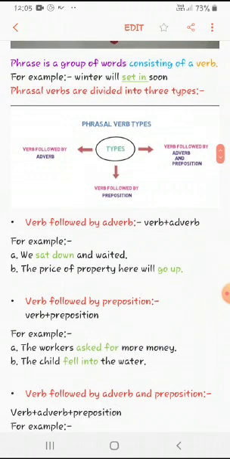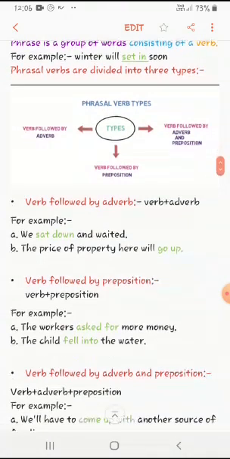Verb followed by adverb. Here everyone can see verb plus adverb. When these two combine together, they form a phrasal verb. For example, we sat down and waited. Here the highlighted words are sat down. Sat is a verb, down is an adverb. So this whole group of words, sat down, is a phrasal verb containing a verb.